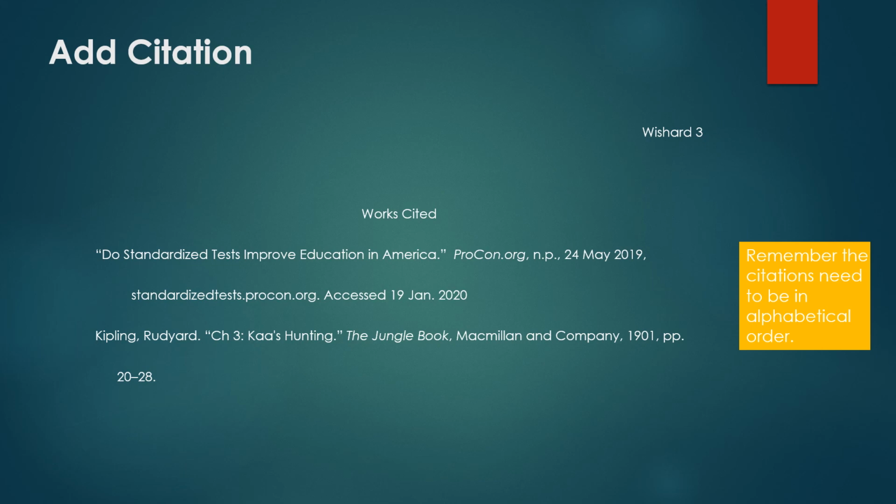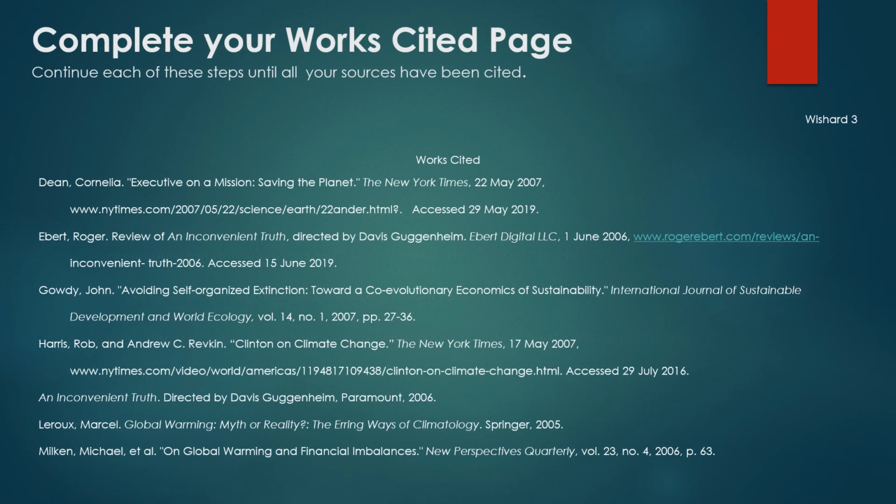Then you would add that citation to your Works Cited page. Remember, citations need to be in alphabetical order. Once your Works Cited page is complete, it should look something like this.